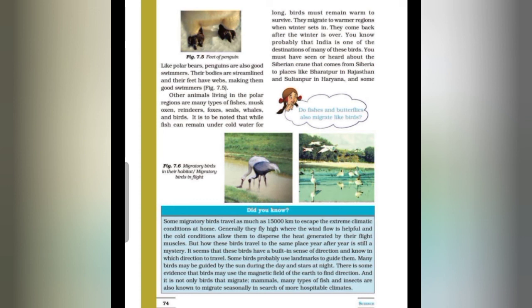There is some evidence that birds may use the magnetic field of the earth to find direction, and it is not only birds that migrate. Mammals, many types of fish and insects are also known to migrate seasonally in search of more hospitable climates.